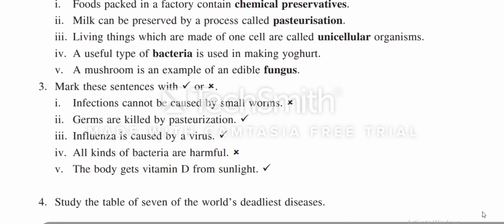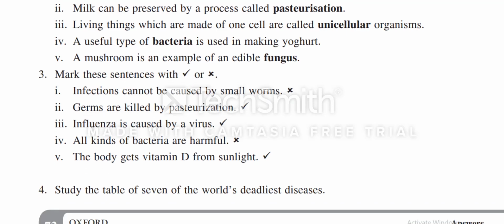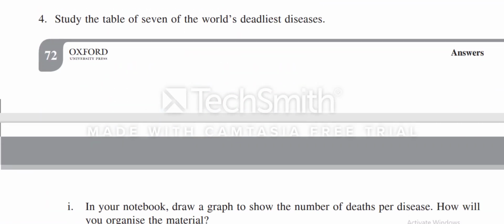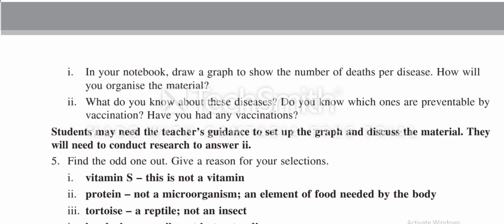At page number 19, study the table of 7 of the world's deadliest diseases. In your notebook you will have to make a graph to show the number of deaths per disease. How will you organize the material? What do you know about these diseases? Do you know which ones are preventable by vaccination? Have you had any vaccinations? So you will have to prepare a short slide PowerPoint presentation on this question.